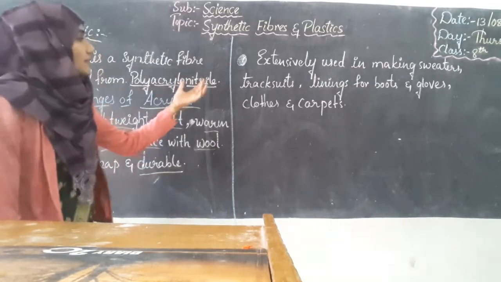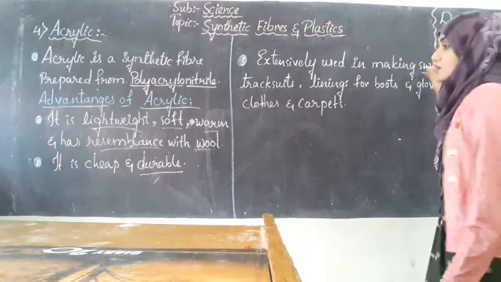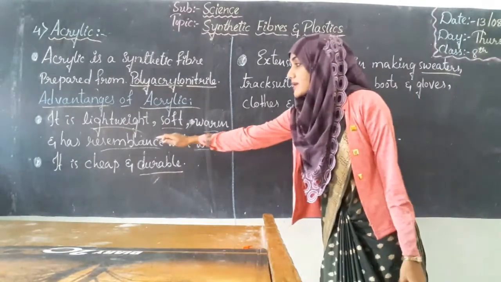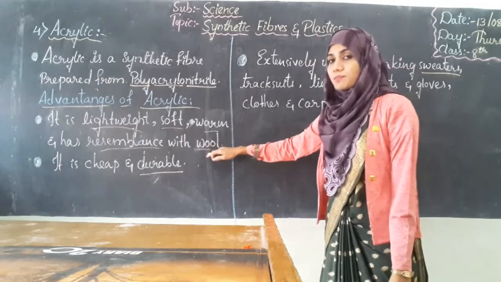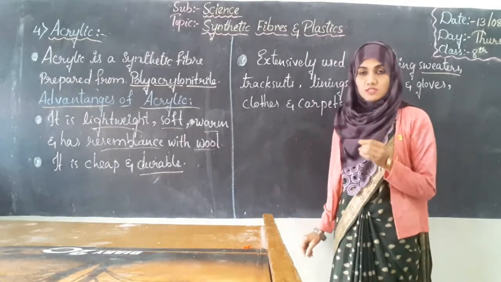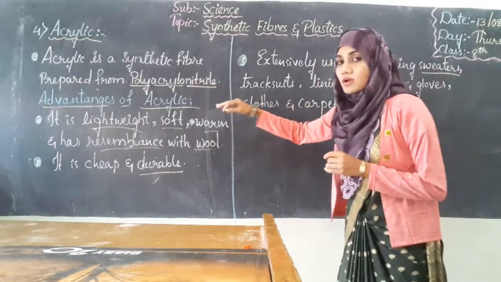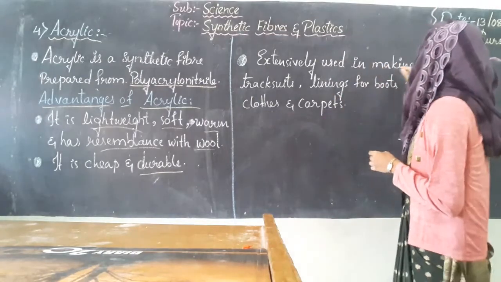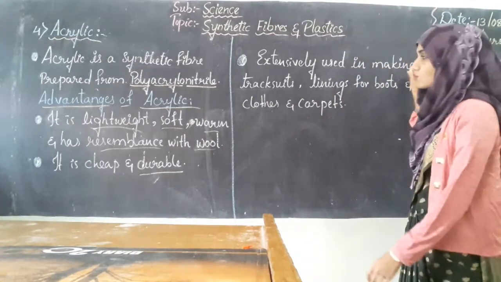Next, it is extensively used in making sweaters. As I said, it has a resemblance with wool, natural wool, which is more costly in price. Hence this acrylic is more commonly used in making sweaters rather than natural wool.